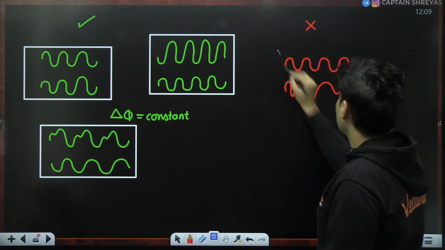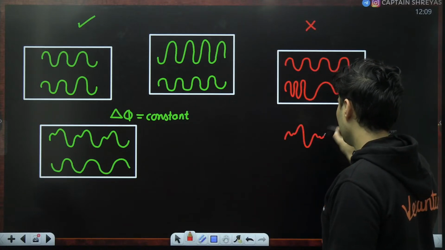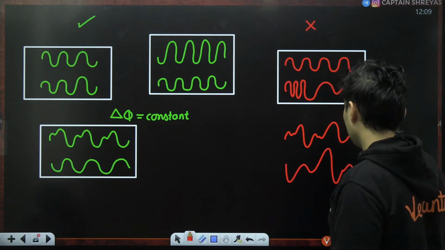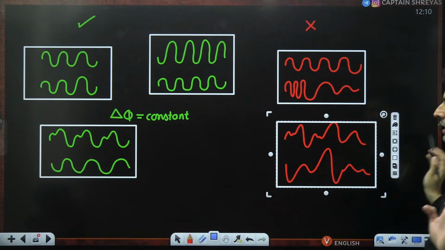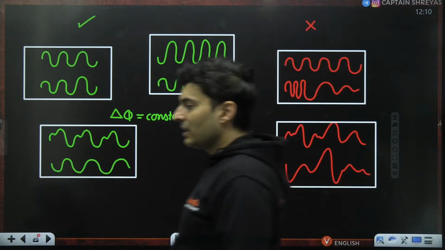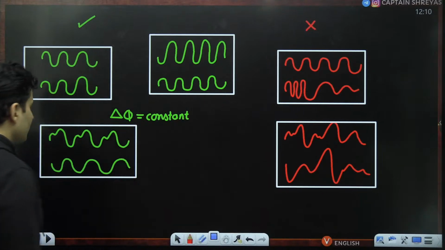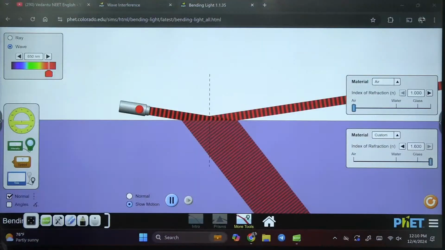This, yes, definitely not coherent. Or something and all, these two have no relation between them. There is nothing that you can relate. So they are incoherent sources. Okay. Now we are going to study the interference of such coherent waves.